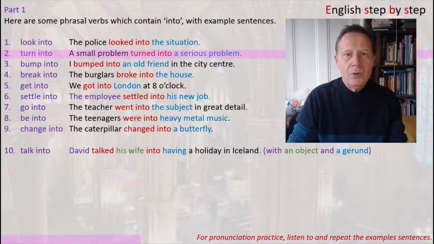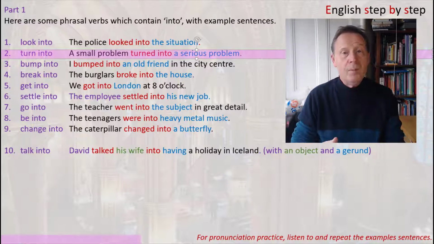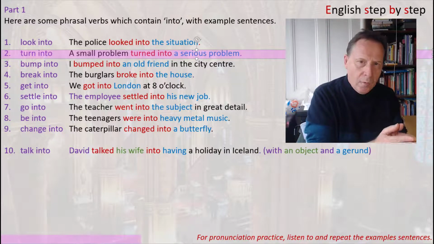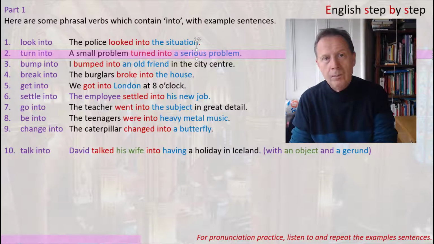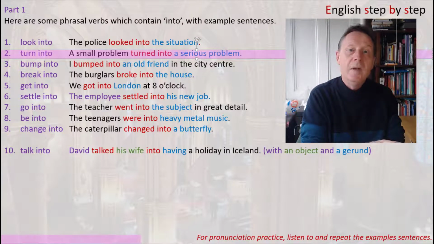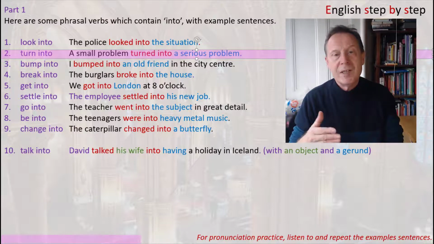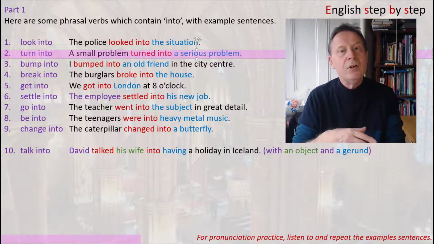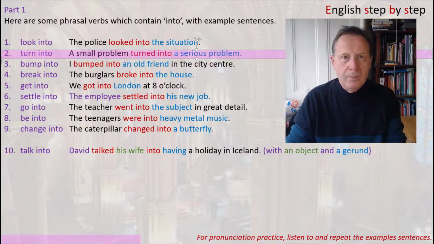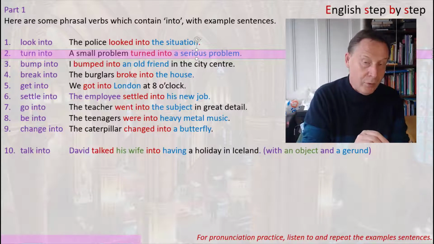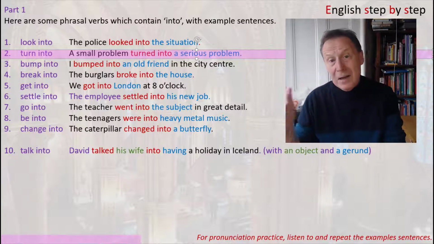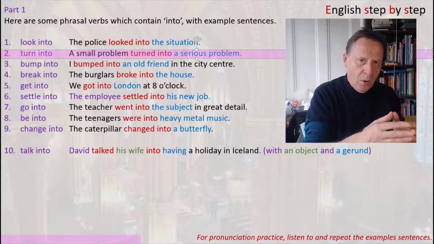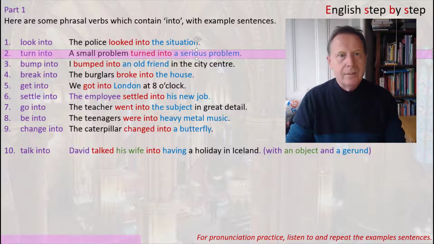Number 2, turn into. A small problem turned into a serious problem. Now that means it changed from one form into another form. You can say a small problem changes form into a serious problem. For example, a national problem can turn into an international problem. Or a small problem with your health can turn into a big problem with your health. So it's usually from one small state into a bigger state.